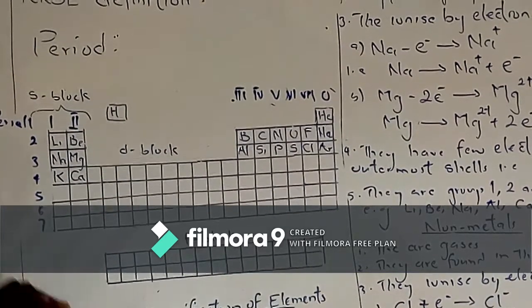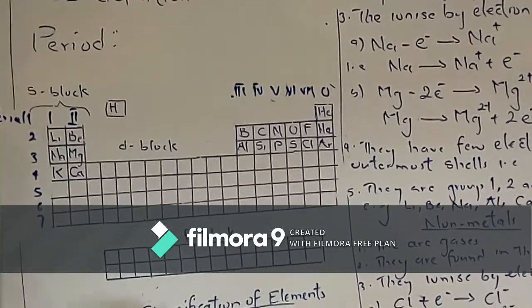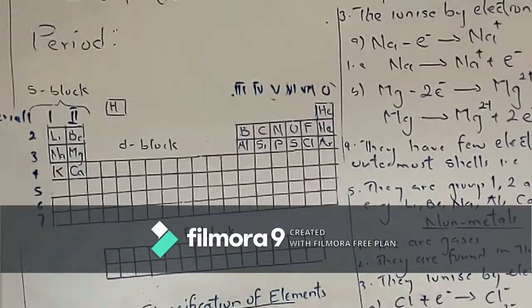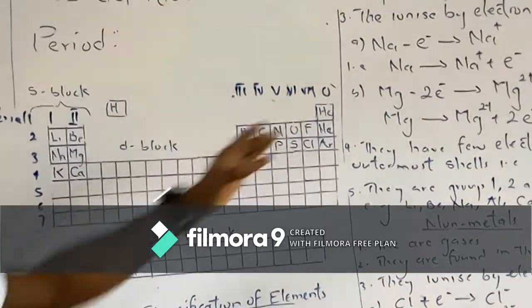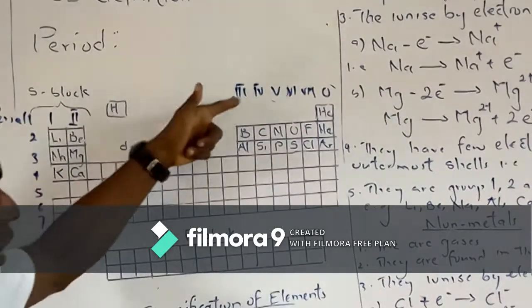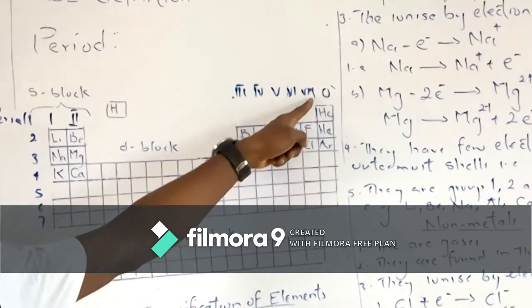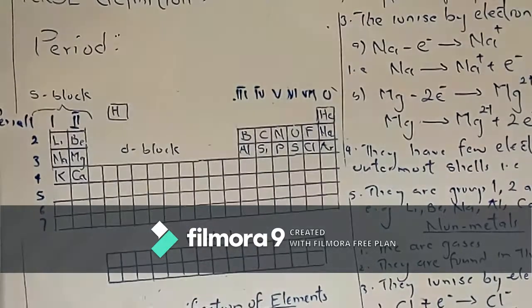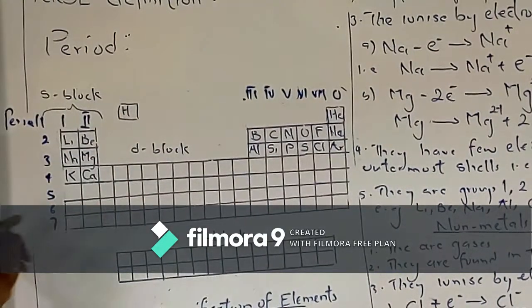Take note, a period is the horizontal line or the row, while a column is the group. So the periodic table has 8 groups: Group 1, Group 2, Group 3, Group 4, Group 5, Group 6, Group 7. The 8th group is actually called Group 0. Then we have period 1 to period 7.